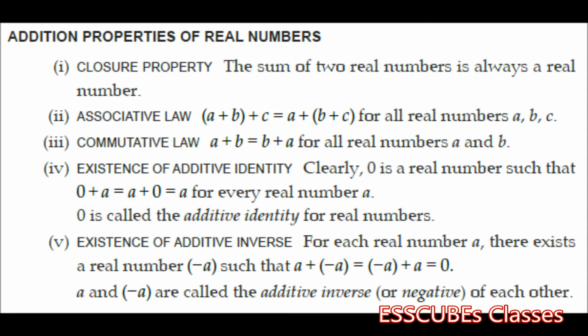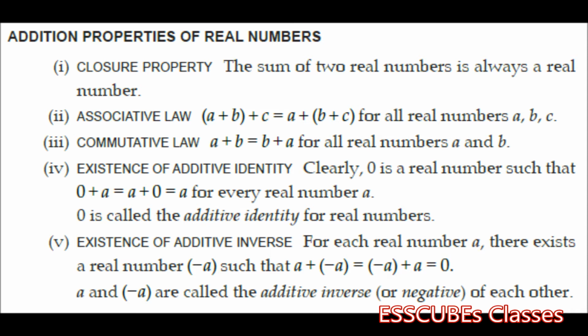What is the associative law? It says that if there are three numbers a, b and c, then (a + b) + c is equal to a + (b + c), where a, b and c are all real numbers. Taking the discussion forward, we have the commutative law. What is that? It says a + b is equal to b + a, and it holds good for real numbers. Existence of additive identity.